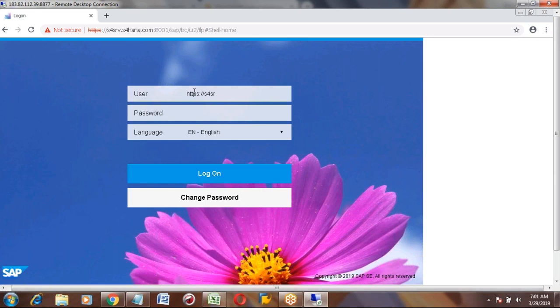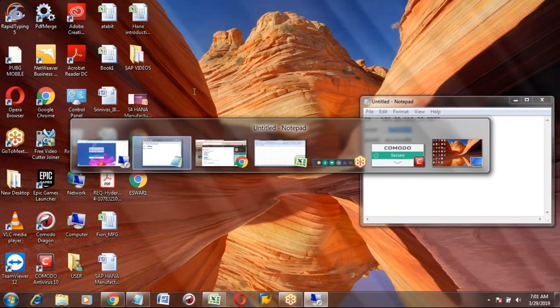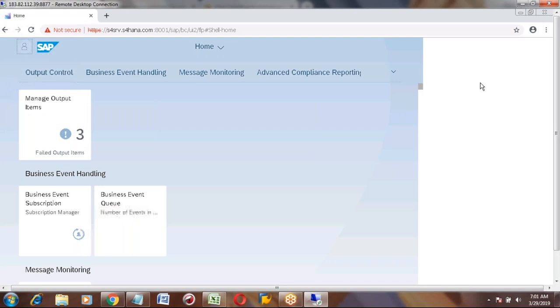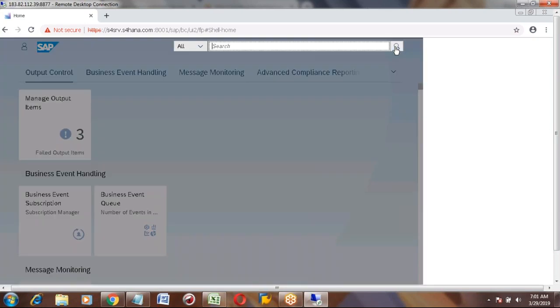I'm using the same login and password. Now you are working on Chrome; before it was Internet Explorer. Generally, these Fiori apps are faster in Chrome than normal.